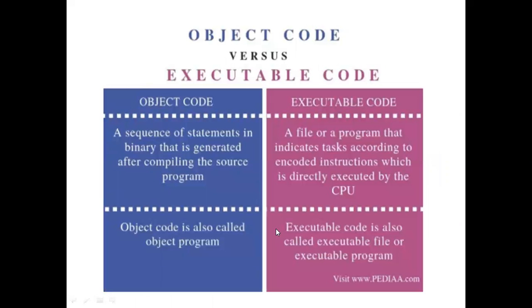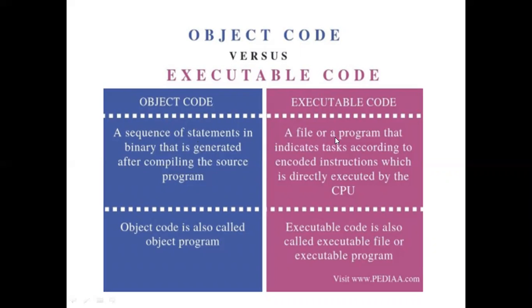And in our syllabus, what is one more concept we have? What is the difference between object code and executable code? Object code is a sequence of statements in binary that is generated after compiling. After compilation, whatever code is generated, we call it object code.